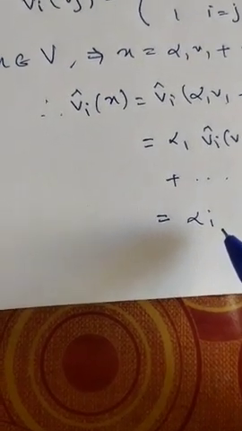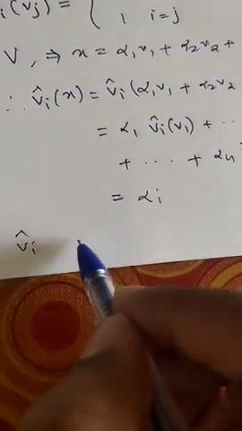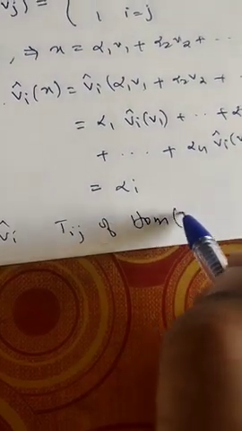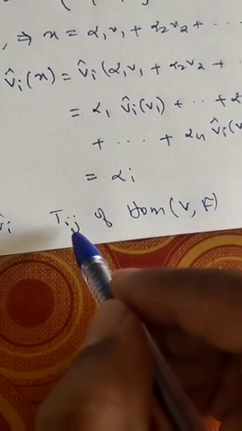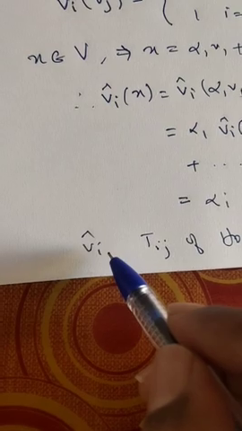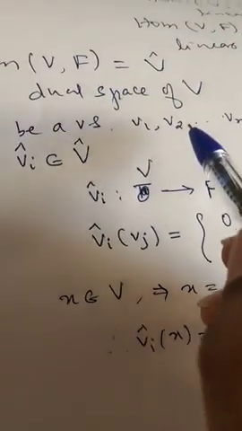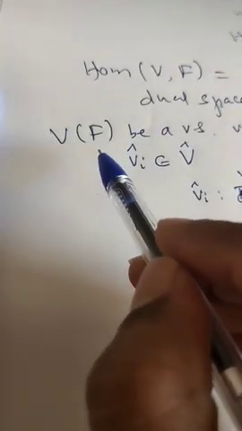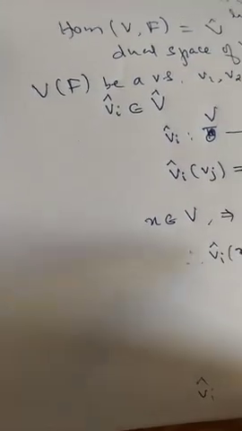So here Vi cap is nothing but Tij of Hom(V,F). In the previous theorem we know how to define the Tij, so the Tij are nothing but the Vi caps here. Now if V1, V2, etc., Vn are basis elements for V, and V is of dimension n, then V cap is also of dimension n. Then what will be the basis?